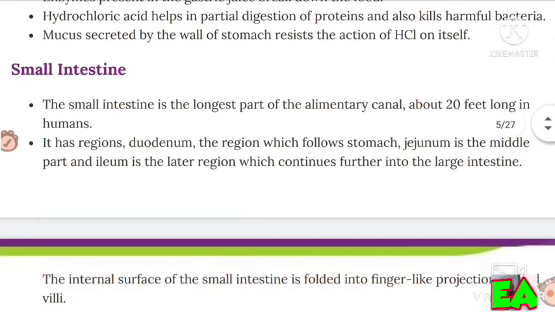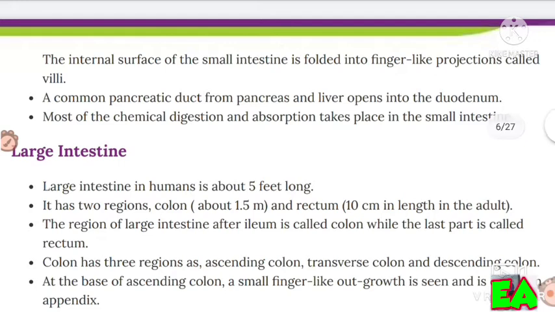Small intestine. The small intestine is the longest part of the alimentary canal, about 20 feet long in humans. It has regions: duodenum, the region which follows the stomach; jejunum is the middle part, and ileum is the later region which continues further into the large intestine. The internal surface of the small intestine is folded into finger-like projections called villi. A common pancreatic duct from pancreas and liver opens into the duodenum. Most of the chemical digestion and absorption takes place in the small intestine.